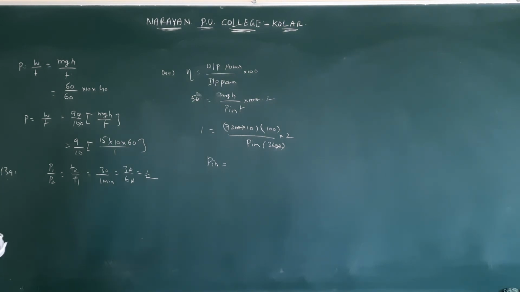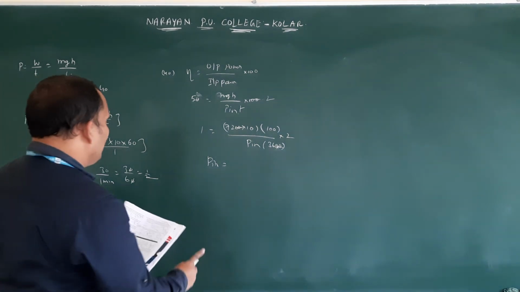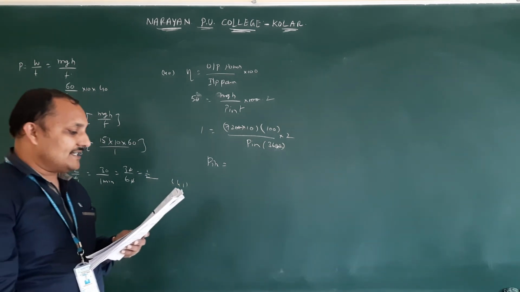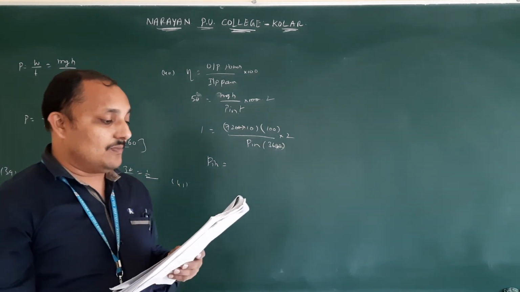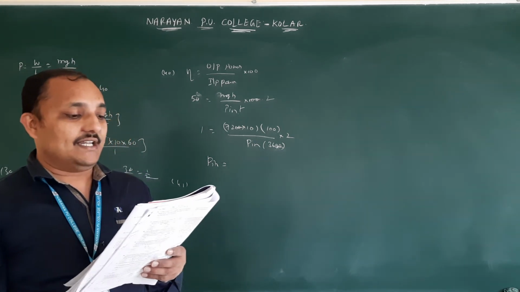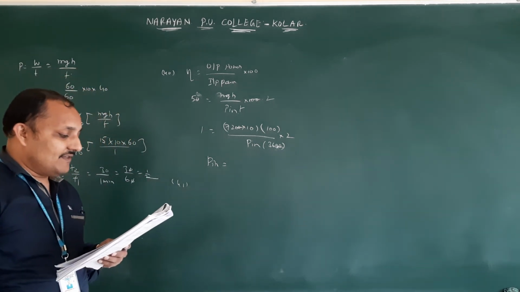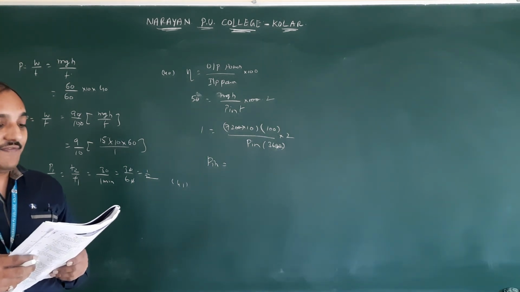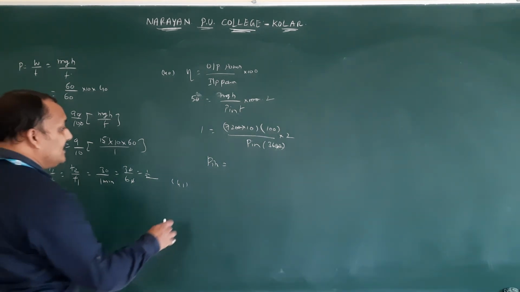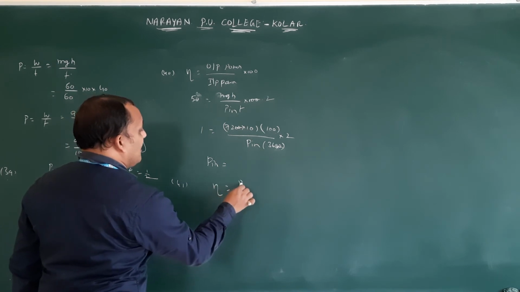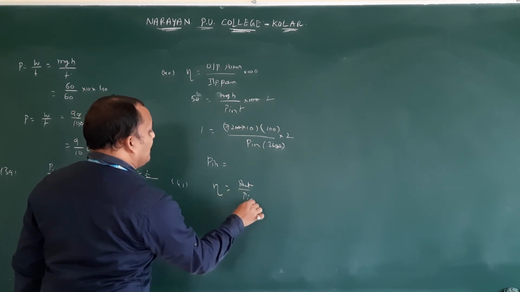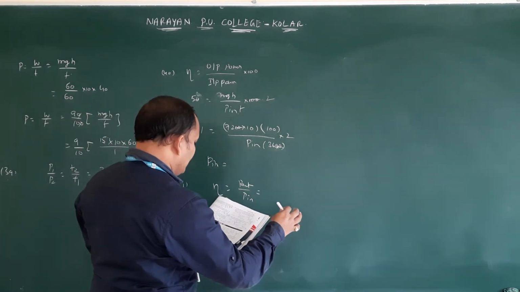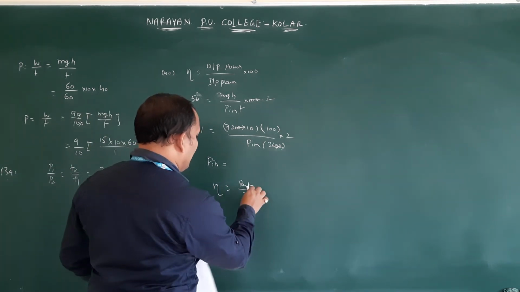Next, question number 41. This is also the same model. An electric pump is used to fill an overhead tank of capacity 9 meter cube, volume they give, kept at a height of 10 meters above the ground. The pump takes 5 minutes to fill the tank by consuming 10 kilowatts power. The efficiency of the pump will be, efficiency means same, output by input. Input power they gave 10 kilowatts.